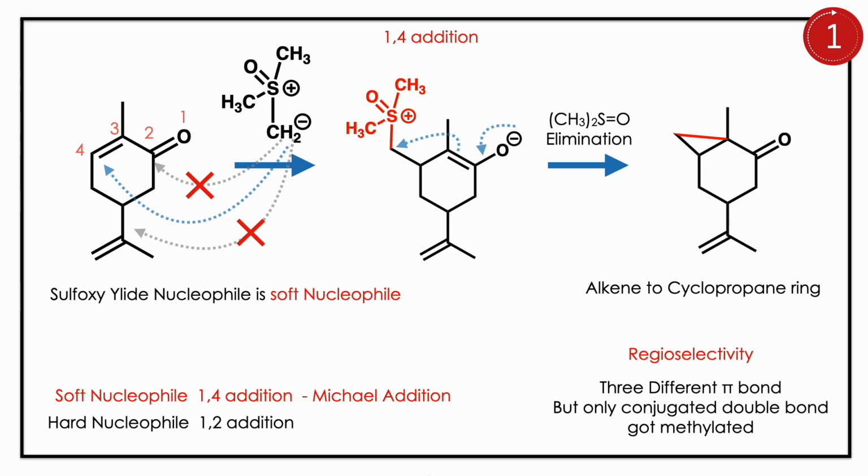The question is all about regioselectivity. Three different pi bonds are there, so the reaction could occur on the carbonyl, the conjugated alkene, or the isolated alkene.